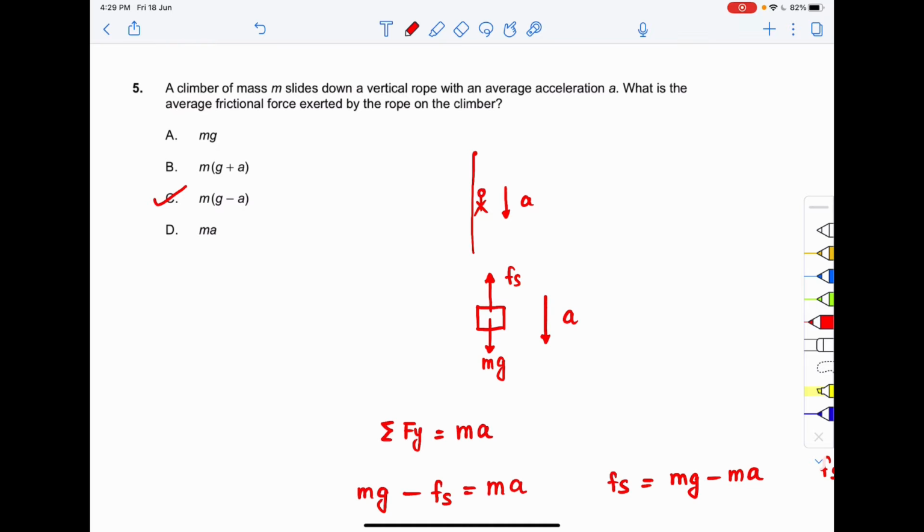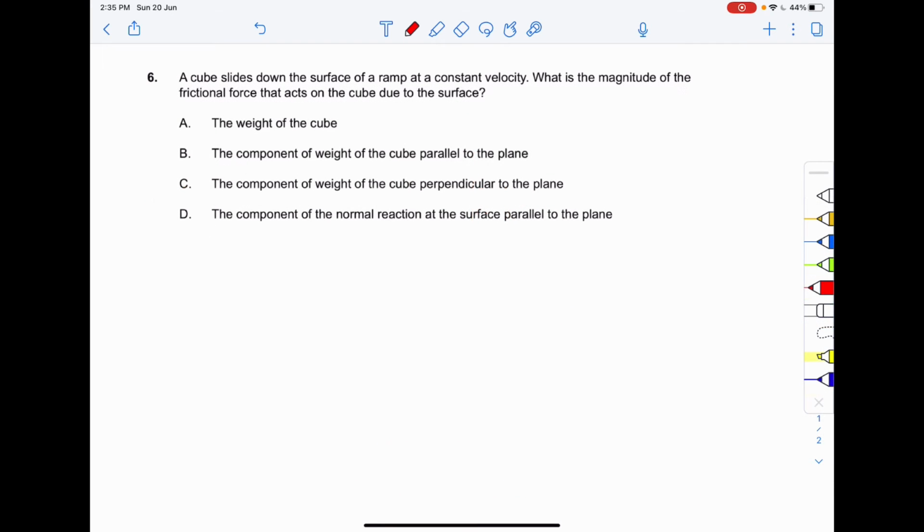I hope you got the question. Thank you. So proceeding on to the next question, that is your question number 6. A cube slides down the surface of a ramp at a constant velocity. What is the magnitude of the frictional force that acts on the cube due to the surface?